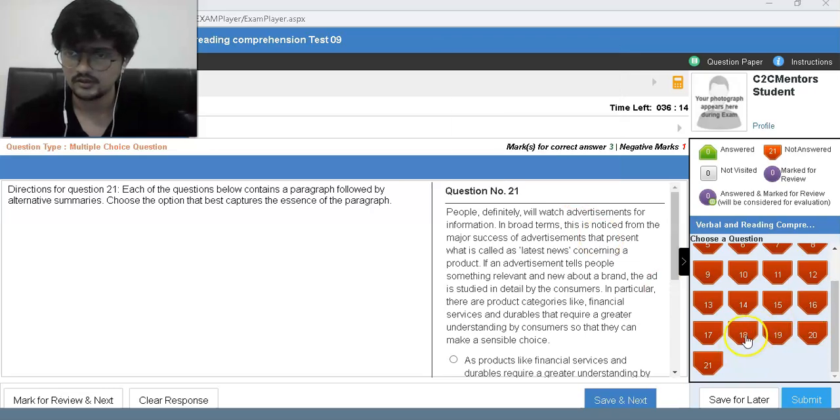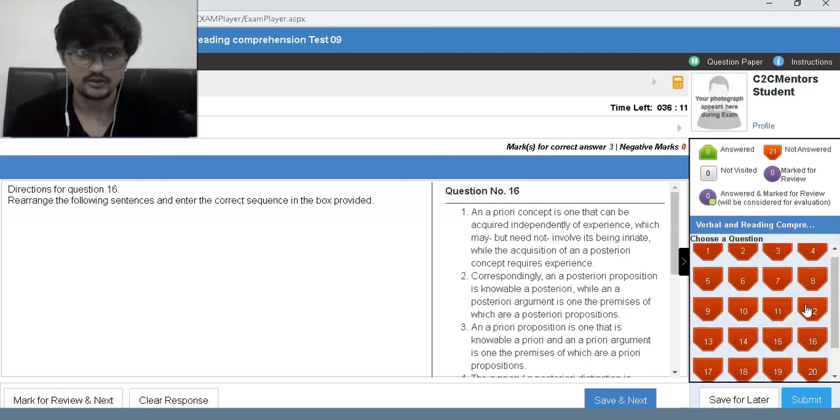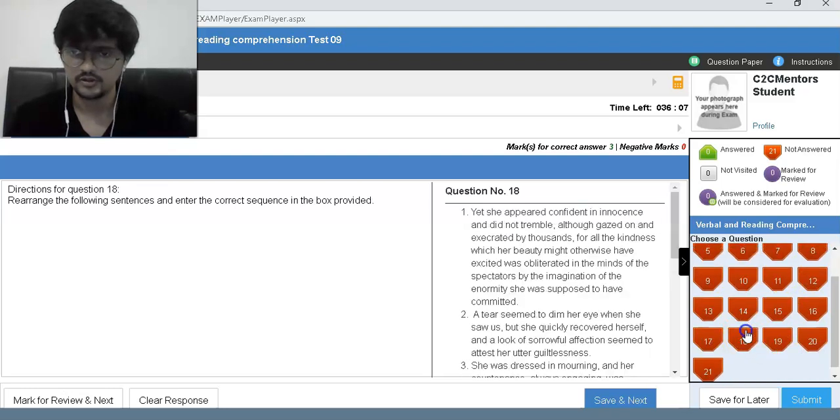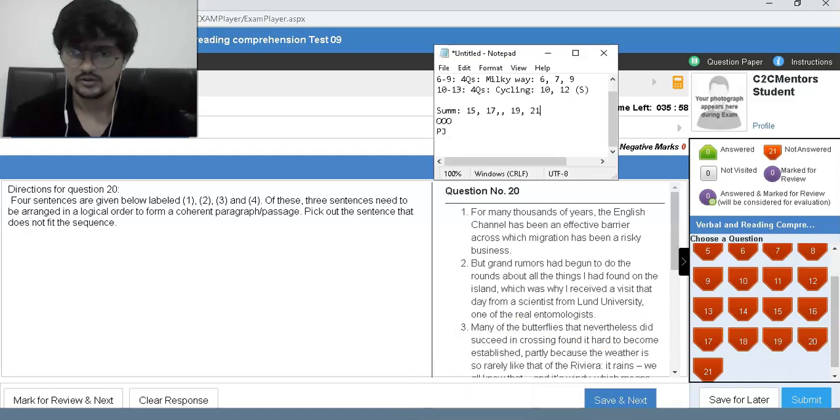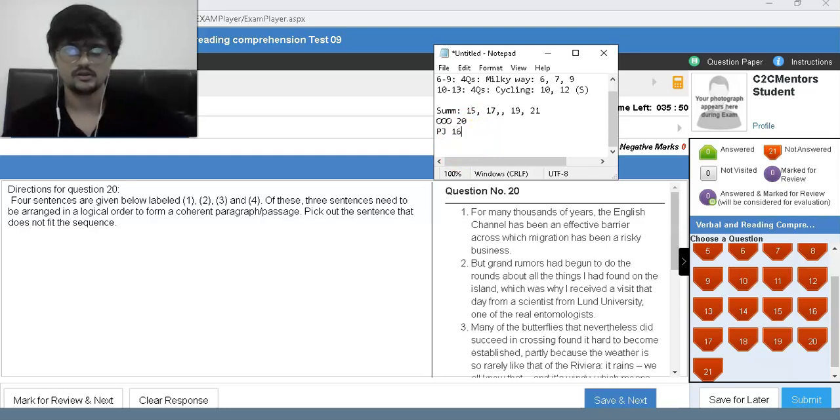And 17. Okay, let's look at 16. Again, the following it is correct. Okay, this is 16 PJ, 18 PJ, and 20 is odd one out. 16, 18, 19, 20, 21. Okay, there you go.